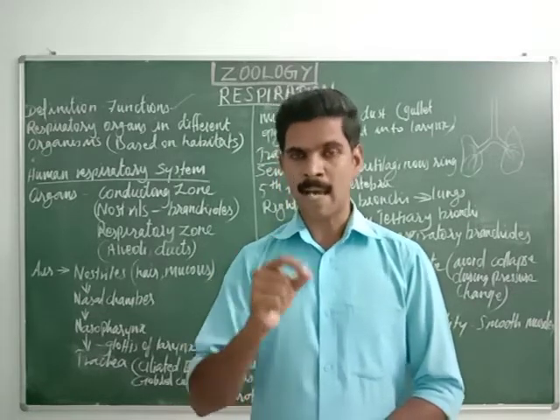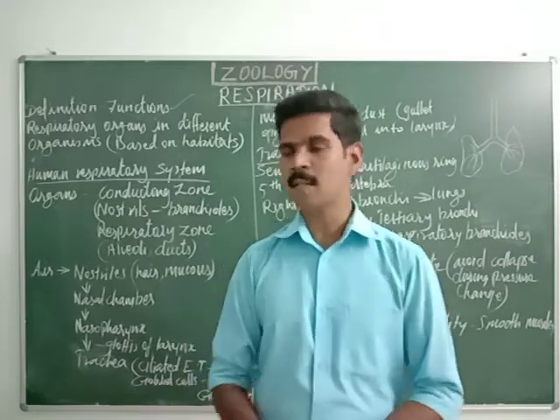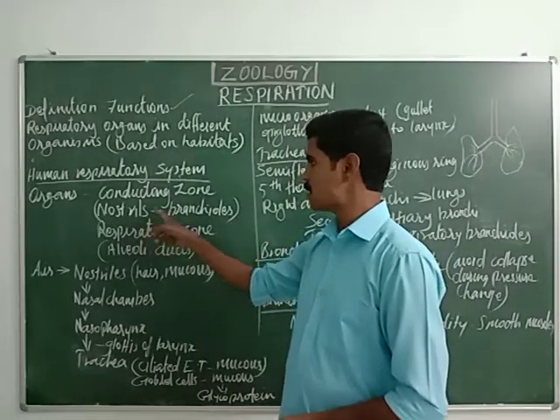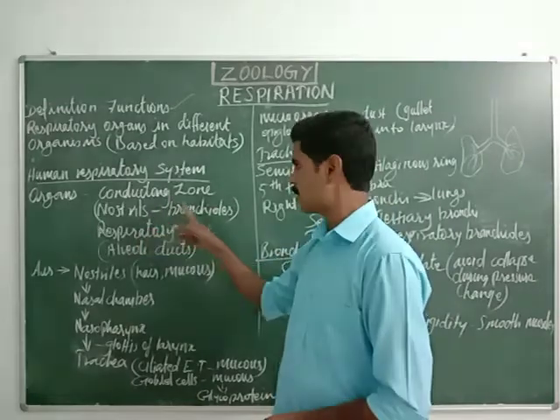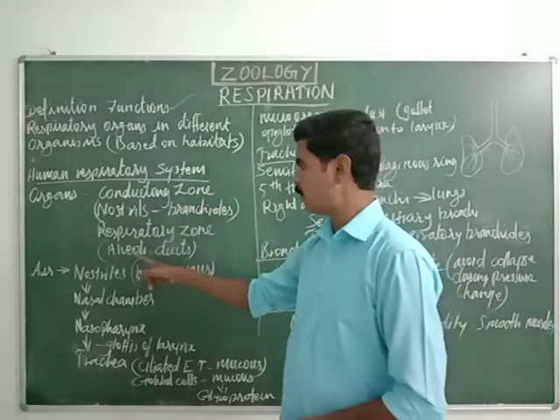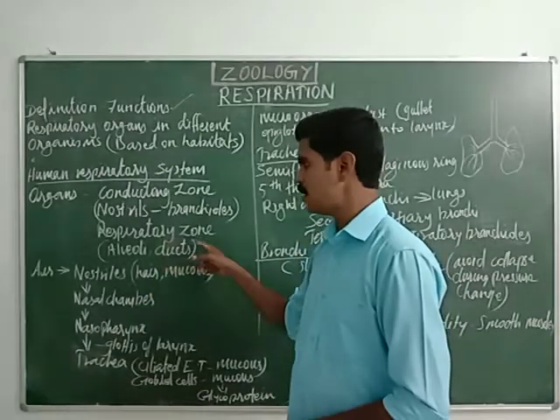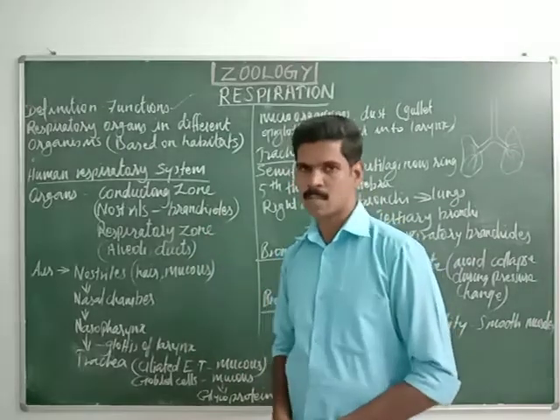Understand? Then the alveoli and the ducts connected with the alveoli come under the respiratory zone. So, from the nostrils to the bronchioles, all the organs present in between come under the conducting zone, and the alveoli and the ducts connected with the alveoli come under the respiratory zone. Hope you have understood all the points about these two zones, dear students.